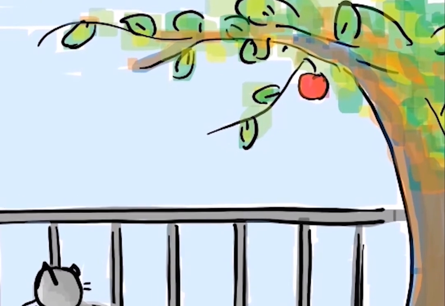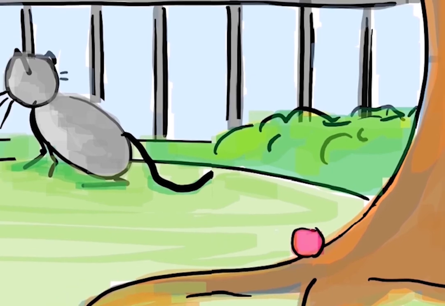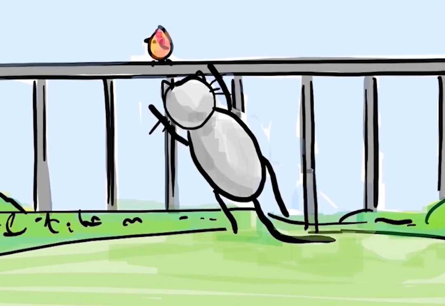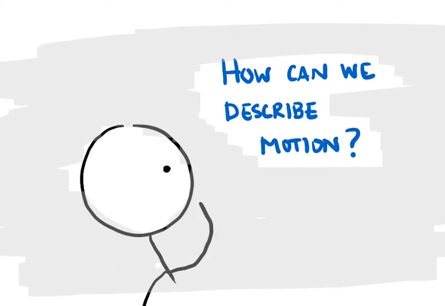We've been taught to describe enough to give another person an idea of what we see and even what we feel. But as physicists, we are interested in descriptions that give us insight into how things are, why things are, and why they change. So, how do we describe motion with that purpose in mind?